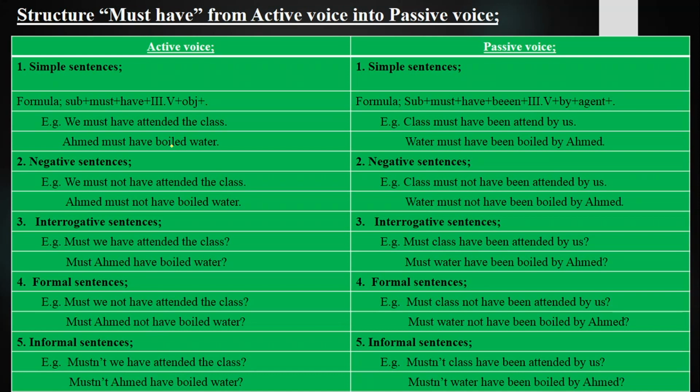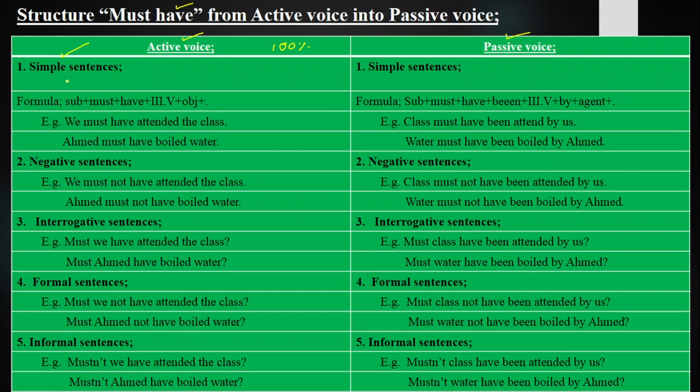Now must is the modal auxiliary verb which is used for 100%, but over here we will discuss that if you put have with it, then it is used for the past. Now the structure is must have, from active voice into passive voice. As we have discussed, in active voice the subject is the doer of an action, and in passive voice the subject is affected. So we have got the simple sentences of must have.